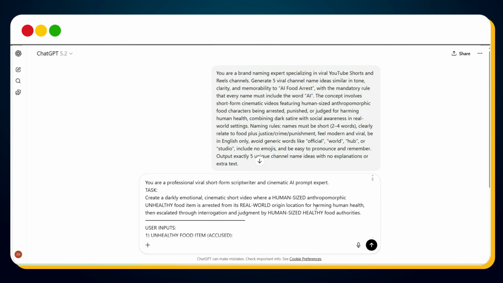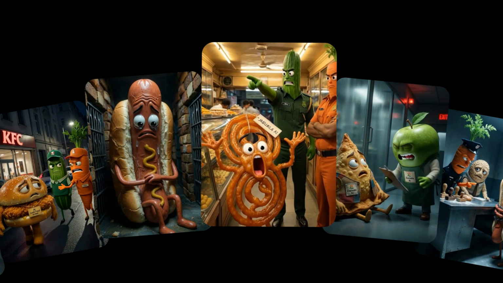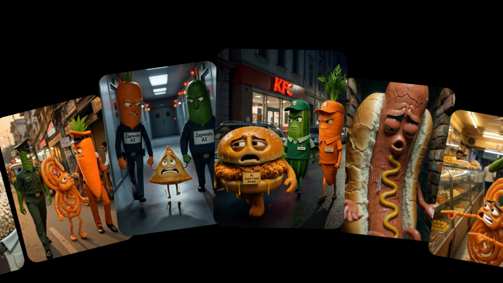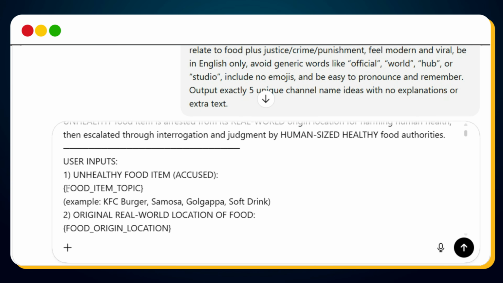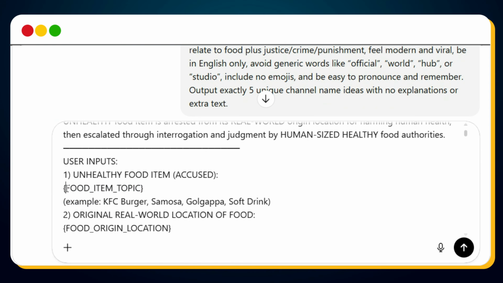Now watch and listen very carefully, because this step alone decides whether your AI YouTube shorts will go viral or not. Inside the master prompt, you'll see a few placeholders. We need to fill them very carefully. First, you'll see the placeholder called food item topic. Here, you need to enter the junk food name that your entire video will revolve around. For example, let's say we want to get KFC chicken burger jailed for harming human health. So in the food item topic placeholder, we'll enter KFC chicken burger.